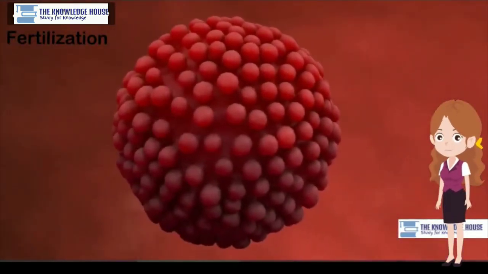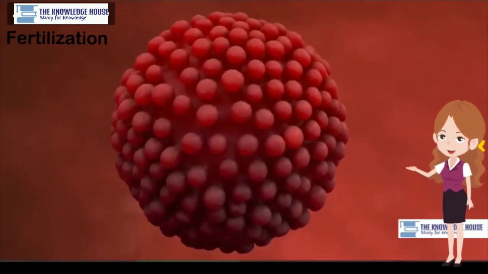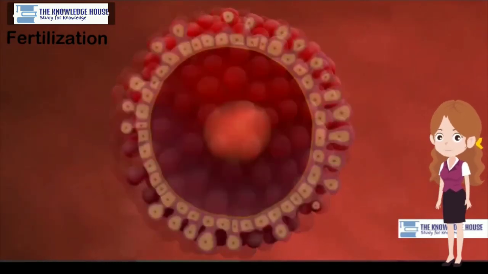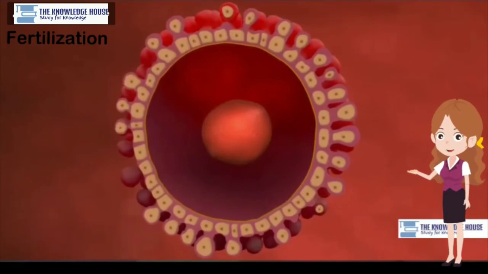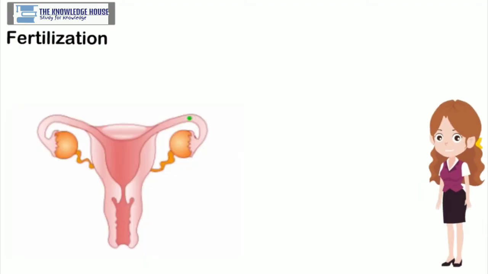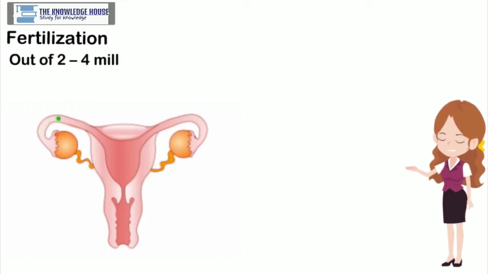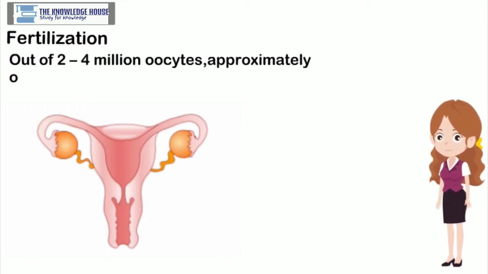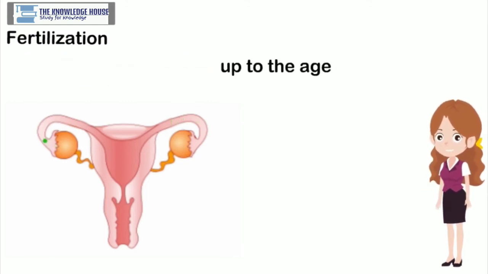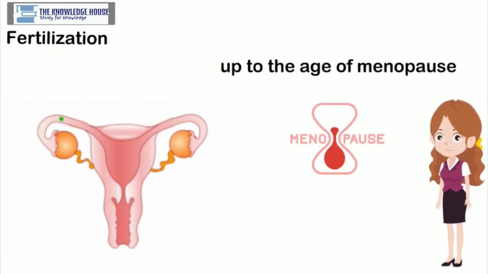From the age of puberty up to the menopause, from 10, 17 years of age up to 45, 50 years, an ovum is released every month from the ovary. That is, out of 2, 4 million oocytes, approximately only 400 oocytes are released up to the age of menopause. Remaining oocytes undergo degeneration.